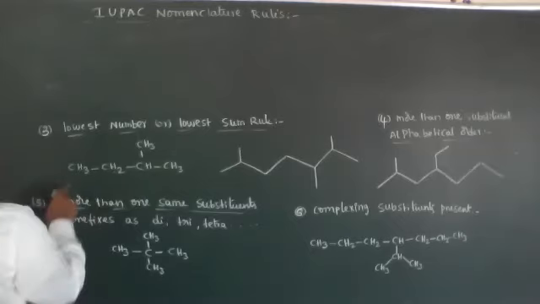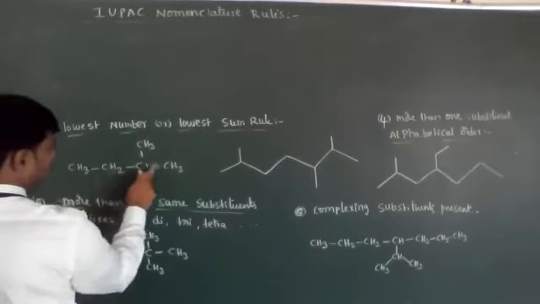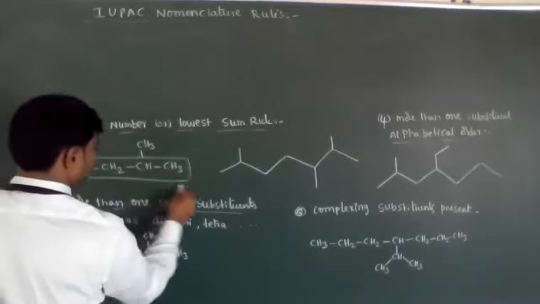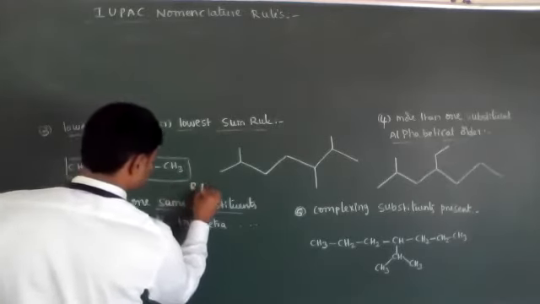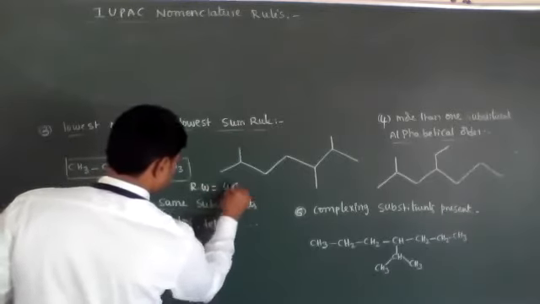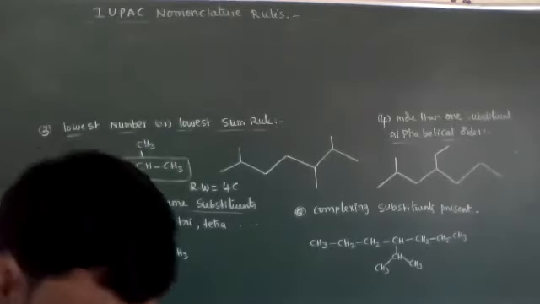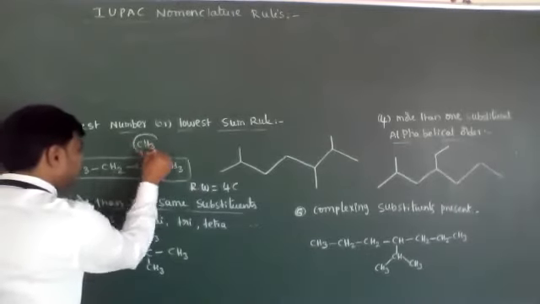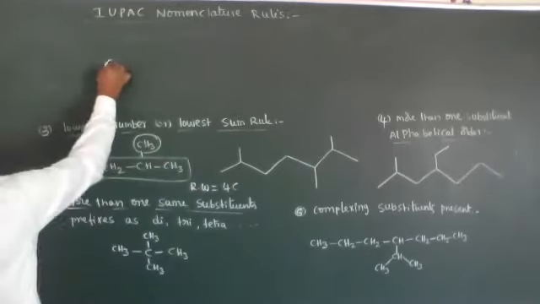So 4 carbon atoms in this straight chain. The root word is 4 carbons. Okay, it's very clear. Now we have to identify the methyl position.